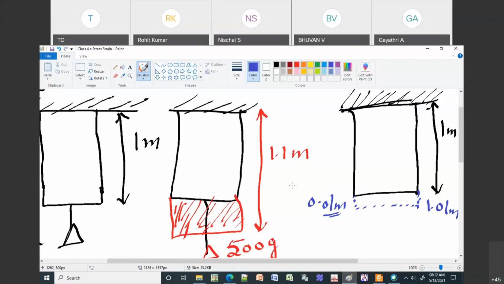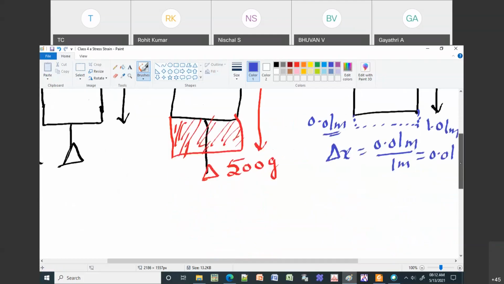So the strain is nothing but the change in length to the original length. So as we are taking 1 meter, then your delta x will be 0.01 meter by 1 meter, which is nothing but 0.01. Okay, so this is a unitless quantity. As it is not having any unit, this extension or the strain is a unitless quantity.